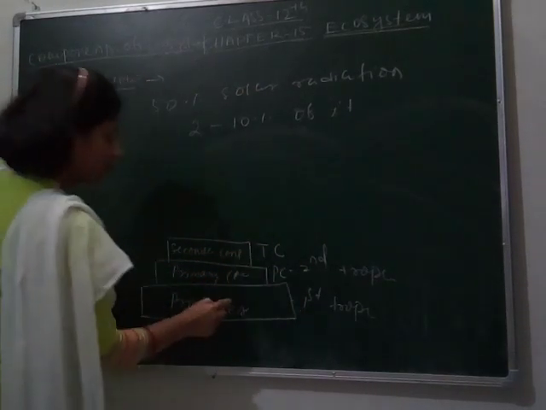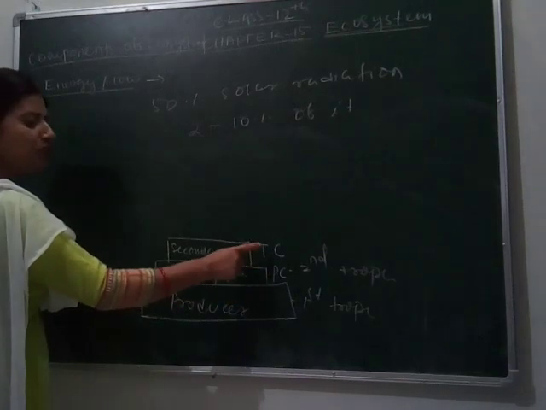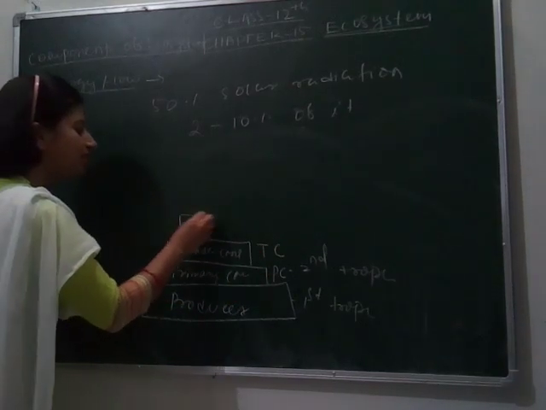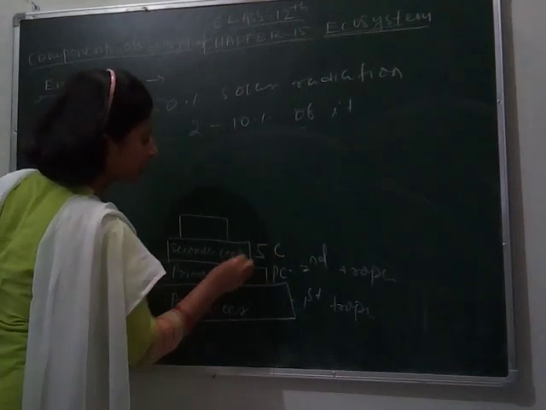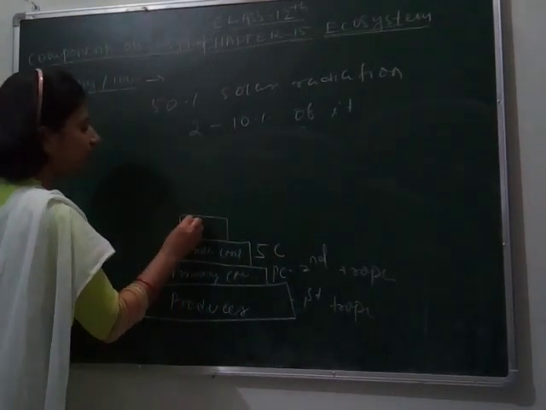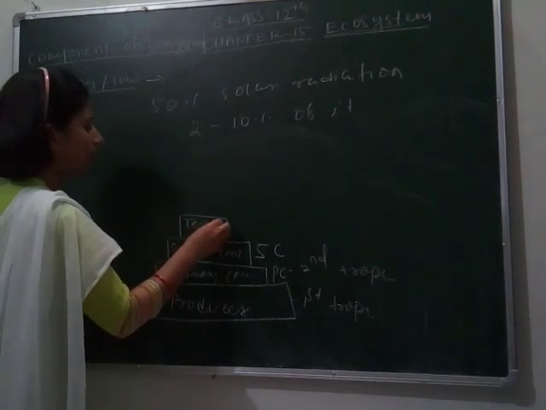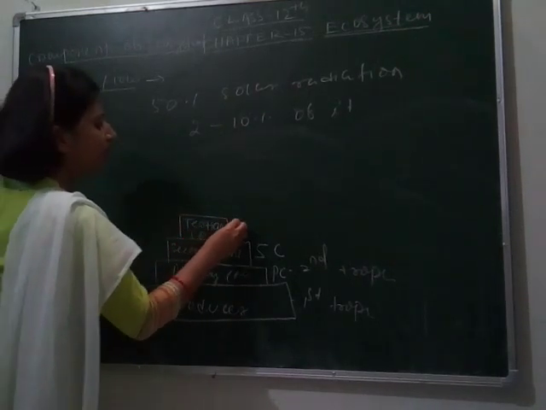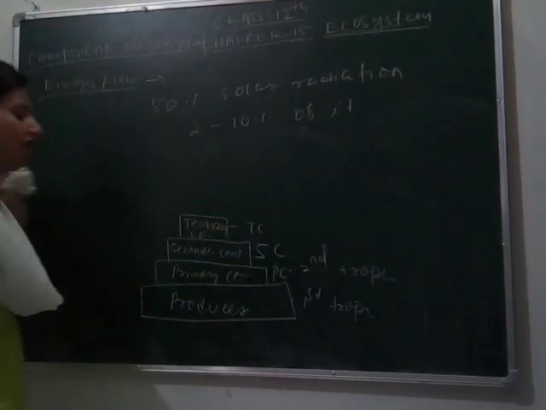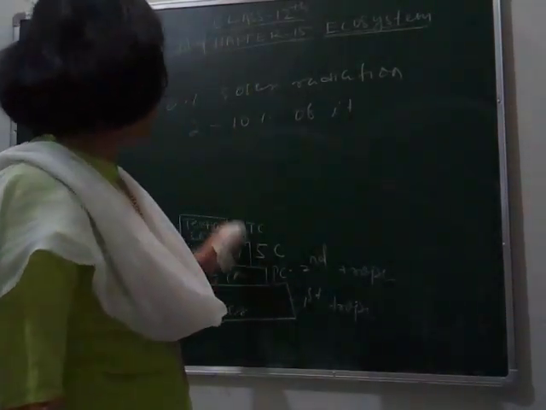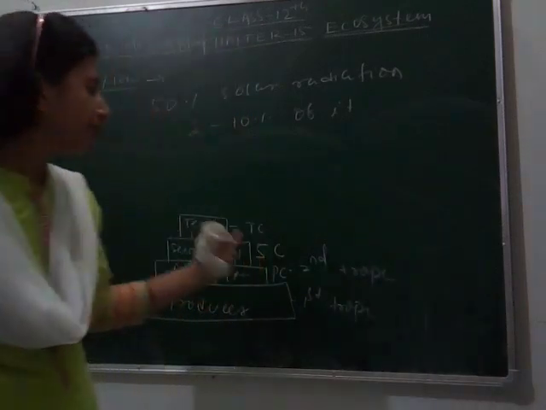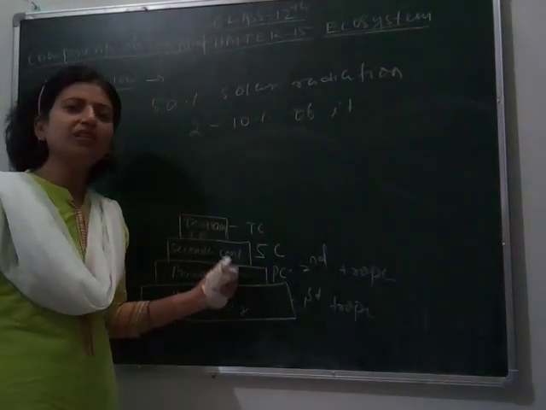This is the producer, this is the primary consumer, this is the secondary consumer, SC, and this one is the tertiary consumer, which we can denote as TC. When they are arranged, producers, primary consumer, secondary consumer and tertiary consumer, an energy flow occurs.